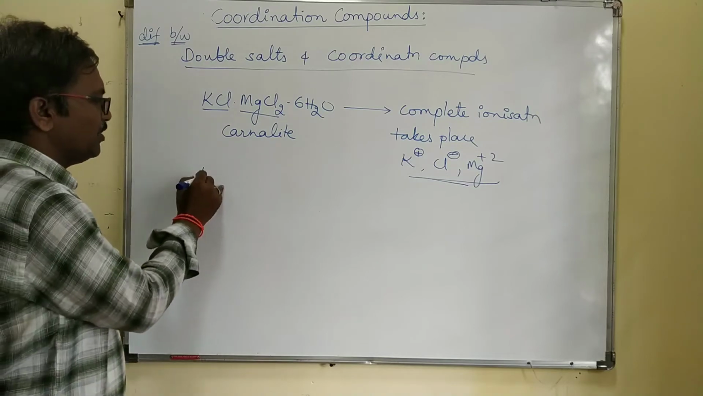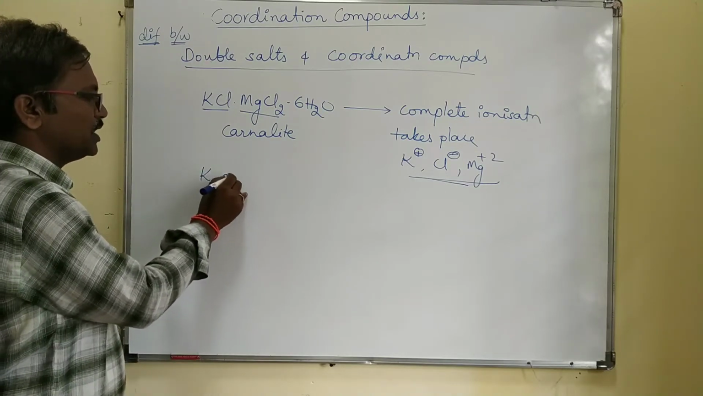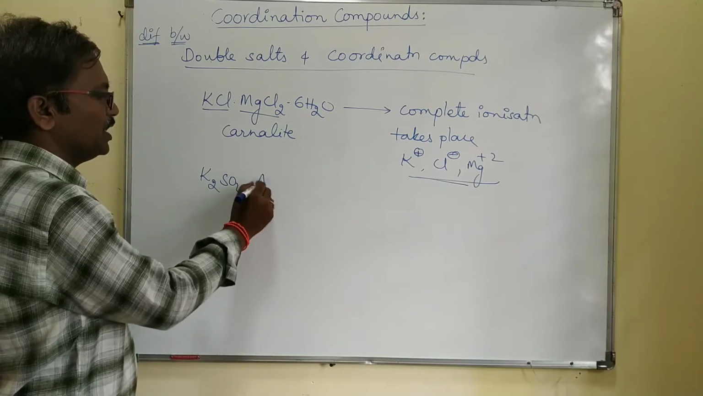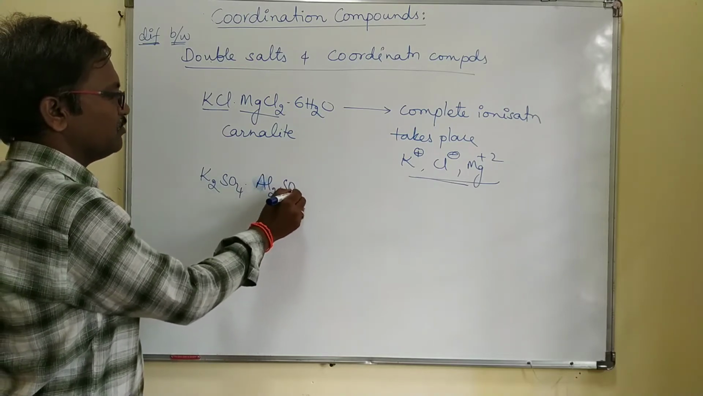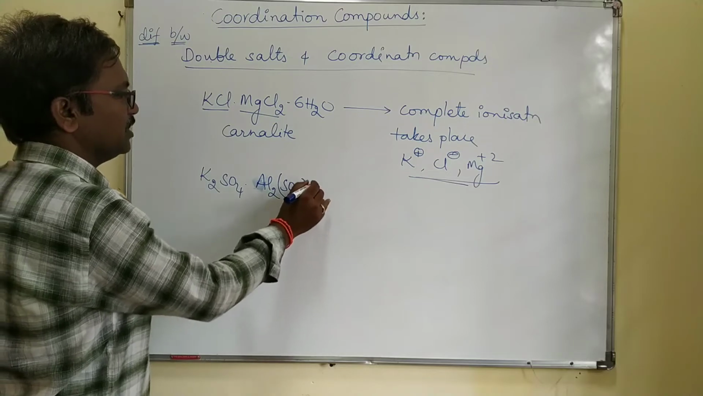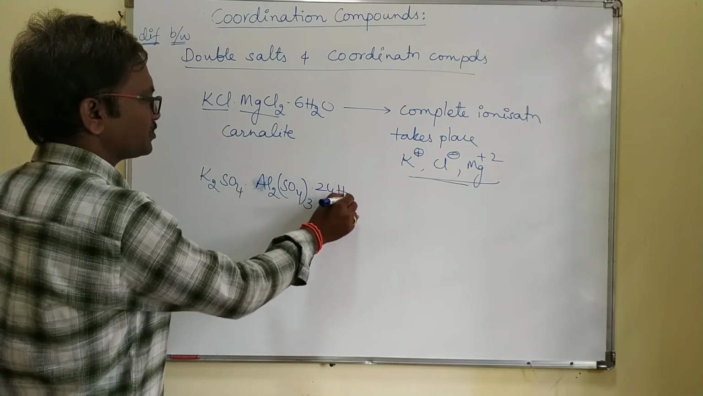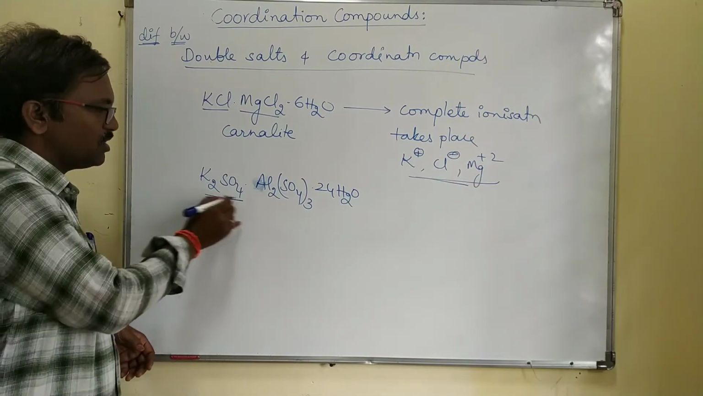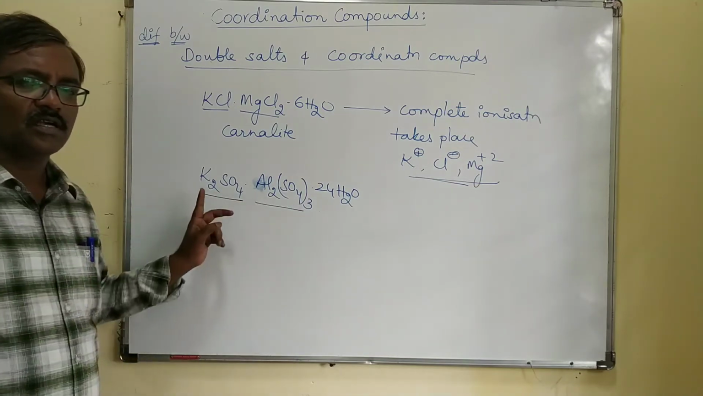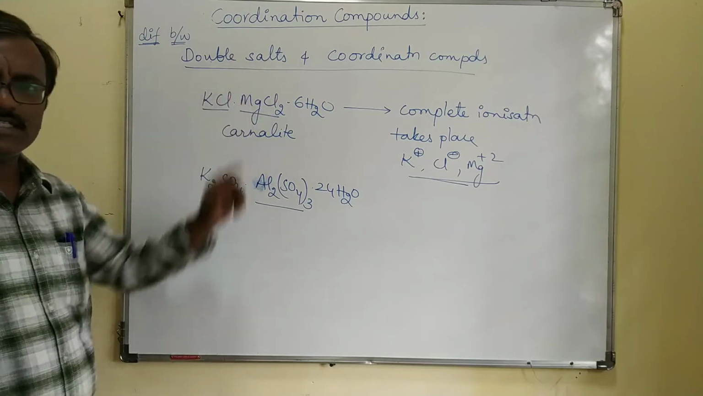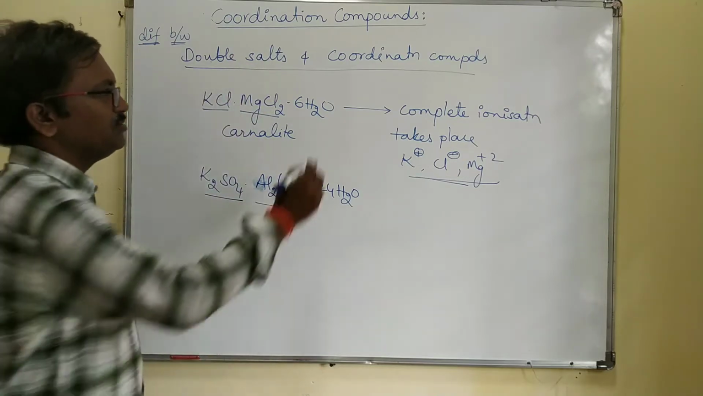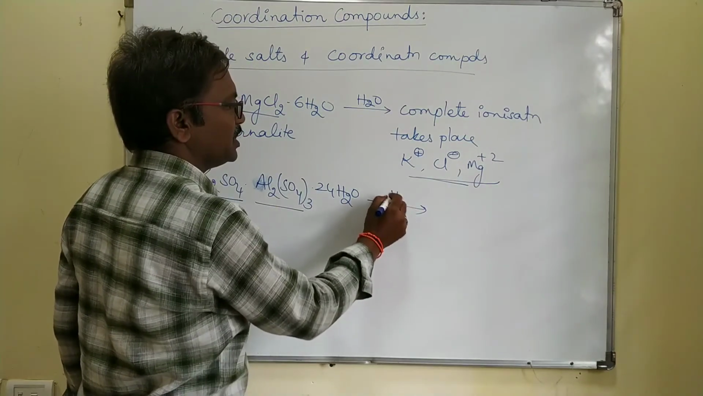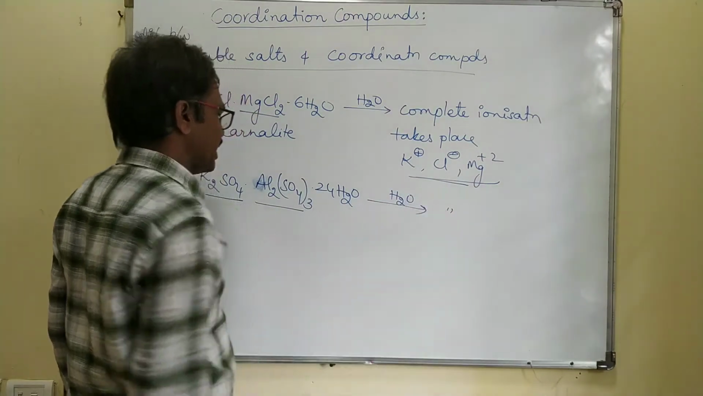Suppose you take potash alum, K2SO4.Al2(SO4)3.24H2O. It is also a double salt. This is one salt, this is one salt. A combination of two salts you call a double salt. In the water, complete ionization takes place.